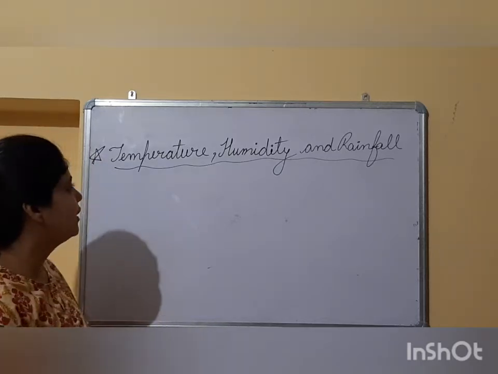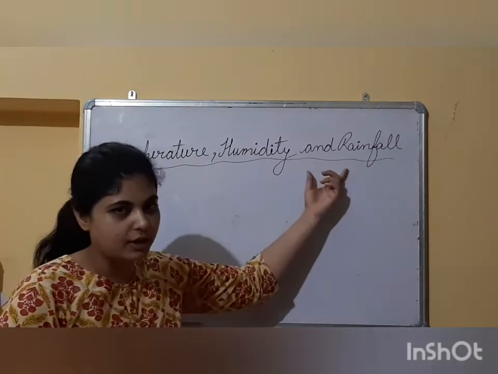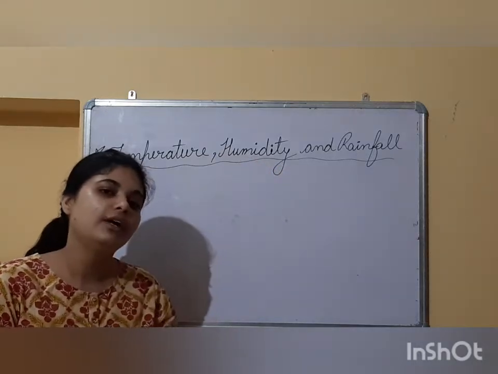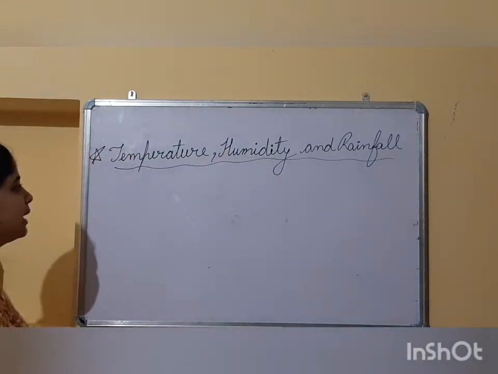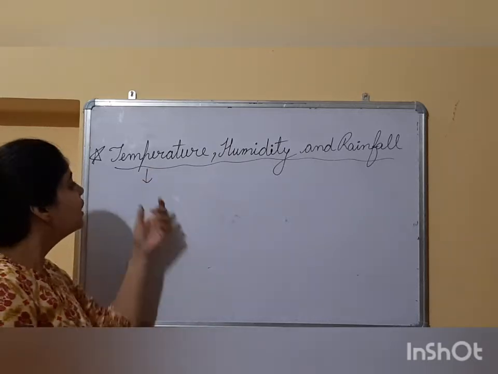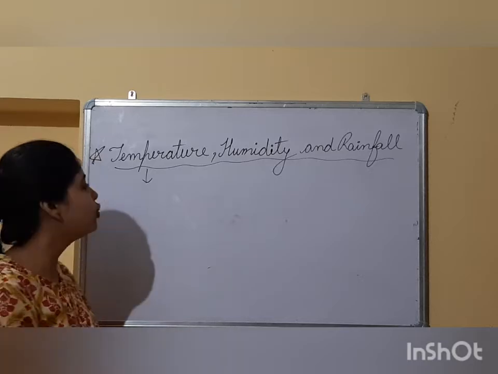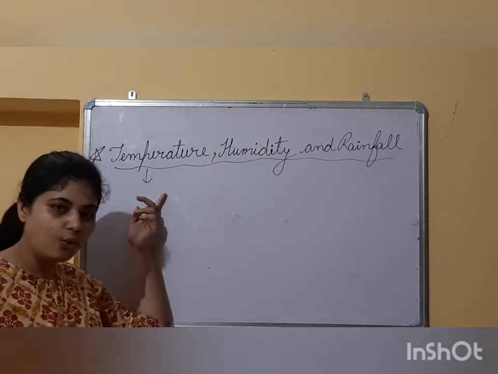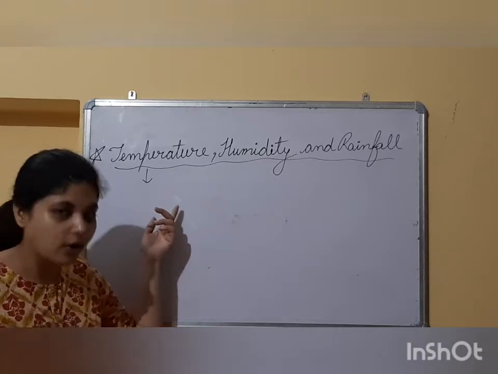So the next factor affecting is temperature, humidity and rainfall. See how temperature, humidity and rainfall also affect the climate of a place. Like temperature, here temperature indicating if the place whose temperature is very high, like if we talk about a desert area like Rajasthan, so their temperature is very high. You all know that desert areas are very hot places.